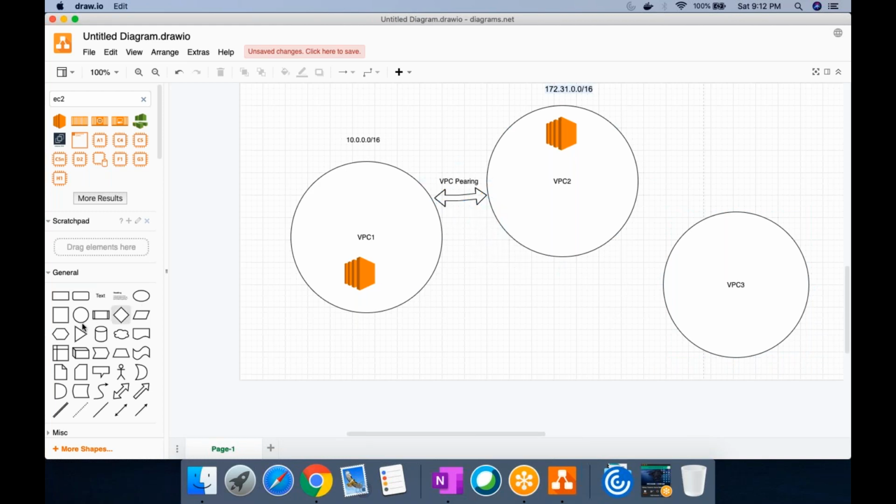So this is a second VPC peering, but this is between VPC 2 and VPC 3.